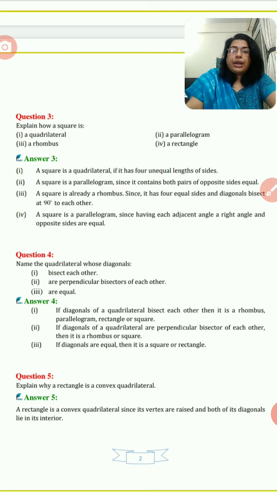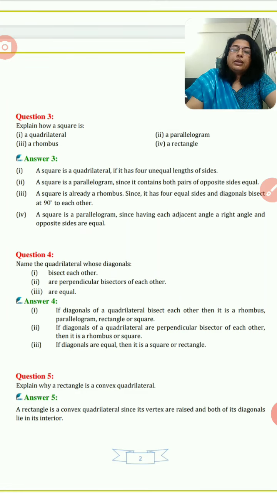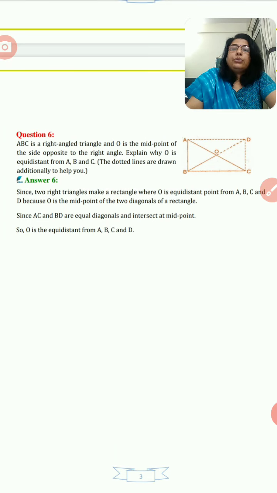In question number 5, explain why a rectangle is a convex quadrilateral. A rectangle is a convex quadrilateral since its vertices are raised and both of its diagonals lie in its interior. So we saw in the first lecture what you can say convex and concave.